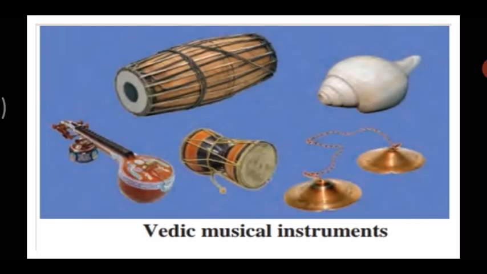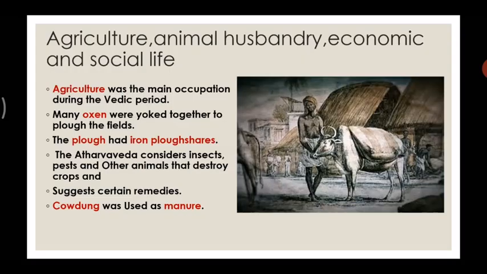Okay, let's move forward. Now, the next point is agriculture, animal husbandry, economic, and social life. First, agriculture, as we know, was the main occupation during the Vedic period. Many oxen were yoked together to plow the fields. Animals were used to plow the fields.